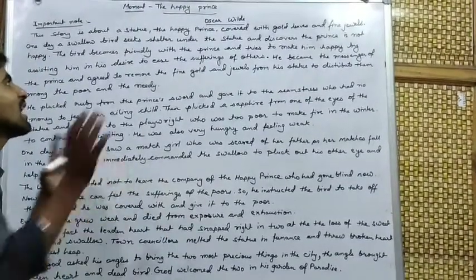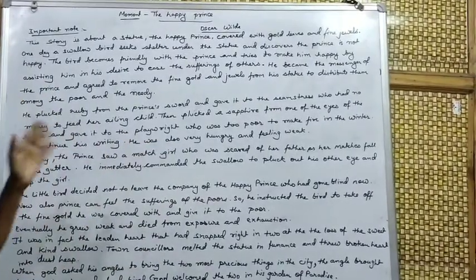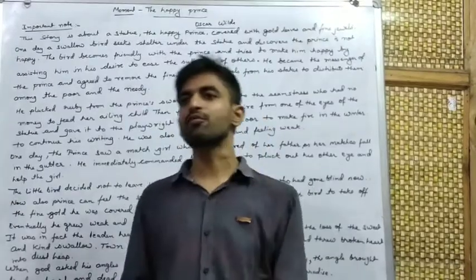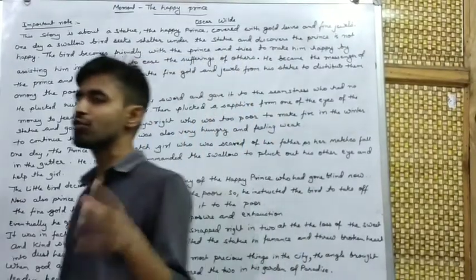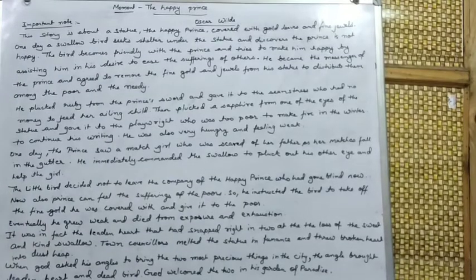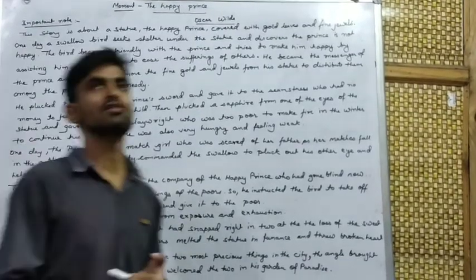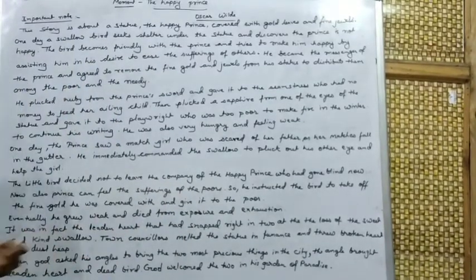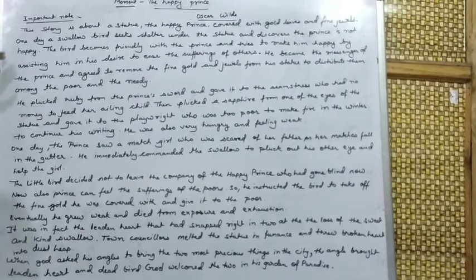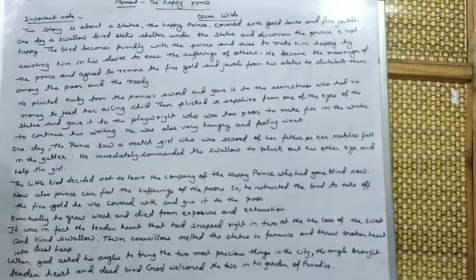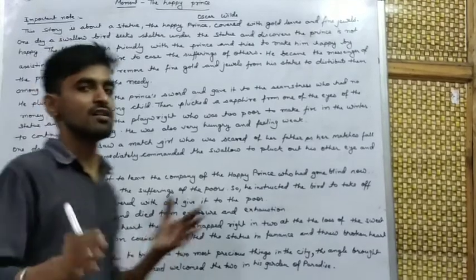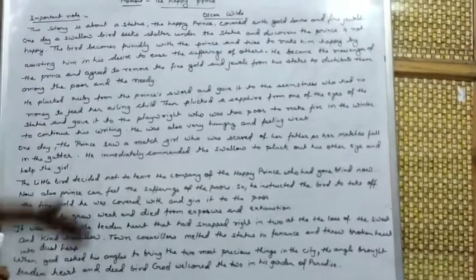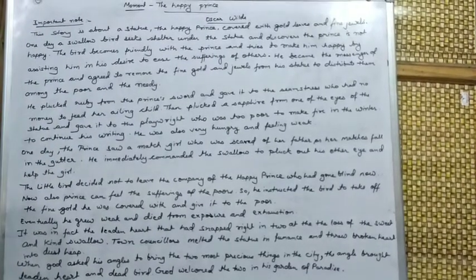So he sought shelter under the statue, and when he was under the statue, some drops of water fell onto him. This made him think that it was raining, but it was not raining. These drops were coming from the eyes of the Happy Prince. These were tears. After finding that the prince was not happy, the bird started talking to the Happy Prince, became friendly with him, and tried to make him happy.